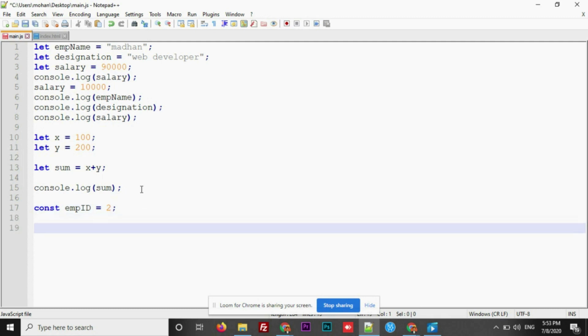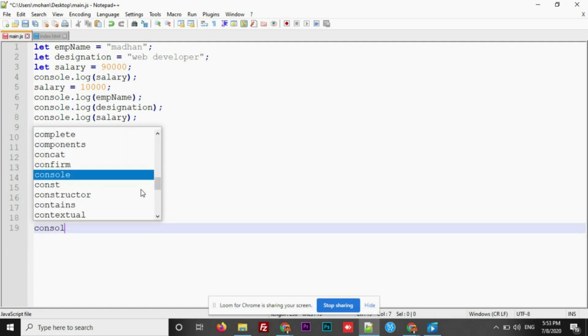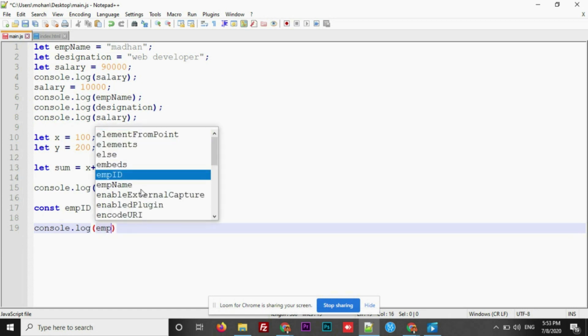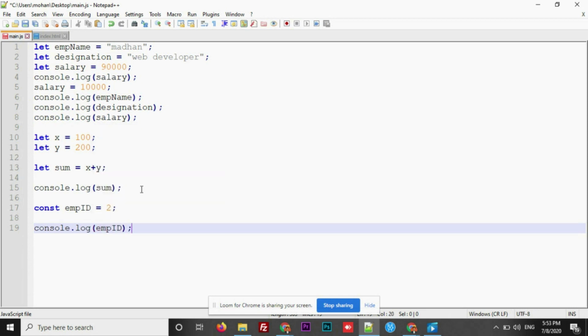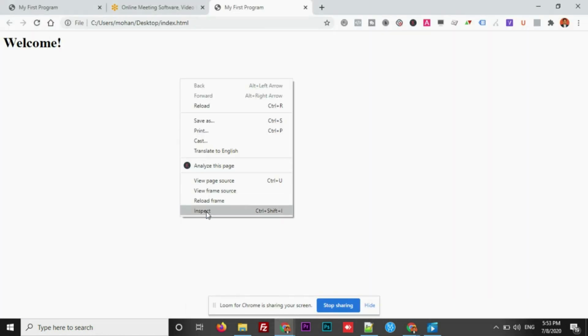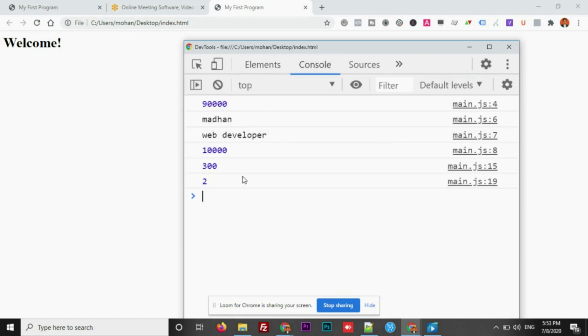Now let's log this. Console.log empid. Alright, let's go refresh and see. You can see ID is 2.